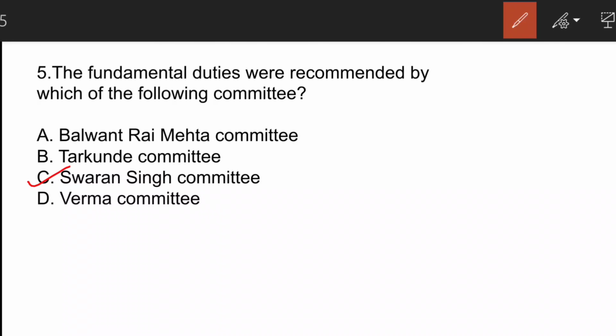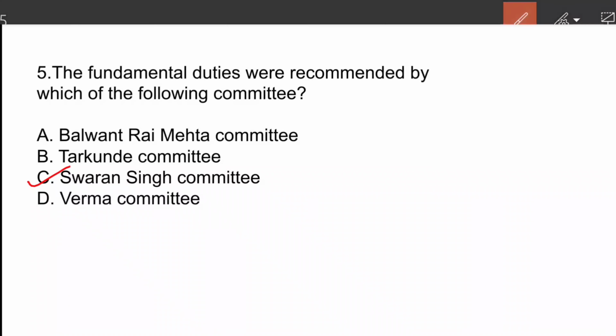Balwant Rai Mehta Committee is related to Panchayati Raj, Tarkunde Committee is related to electoral reforms, and Verma Committee, although it is related to fundamental duties, did not recommend that we should have a list of duties. Rather, there were certain other additional points to the list. The prevention of insult to national flag and anthem is one of the recommendations of Verma Committee. And through the 86th Constitutional Amendment Act, one more duty was added to the list, that is the duty of parents to send their wards to school. Moving on to the next question.